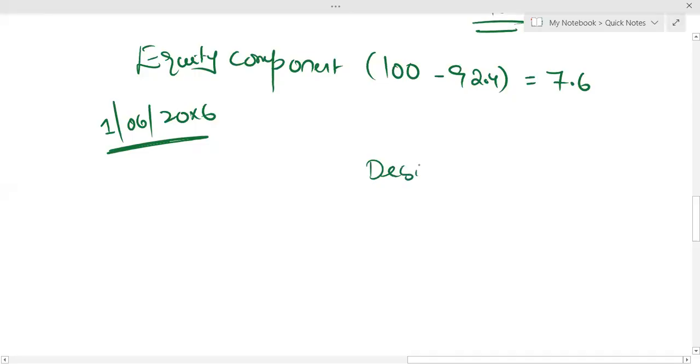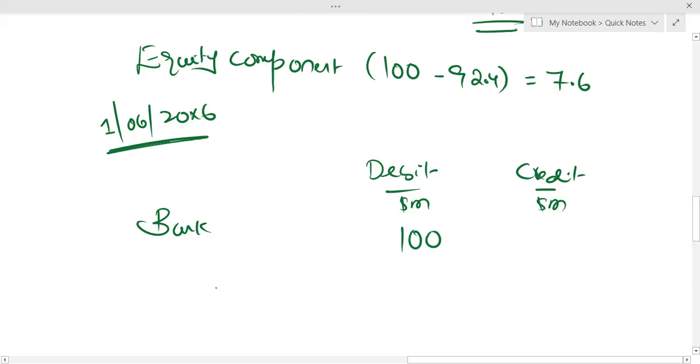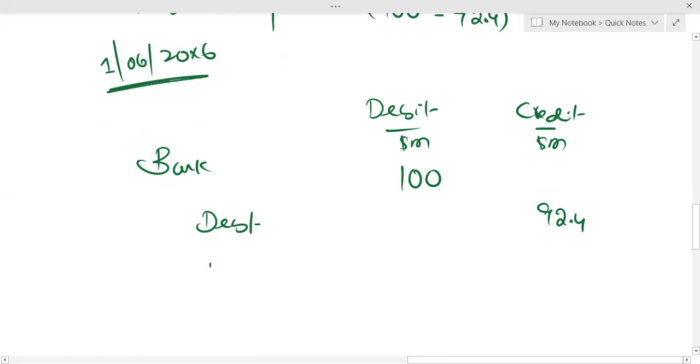Let me just show you the double entry, debit and credit. It will give you more clarity. Everything is in millions. Can I say bank is debited by 100 million? Debt component, financial liability, will be credited by 92.4 million. Equity component will be credited by 7.6.